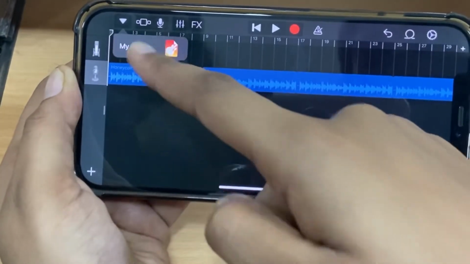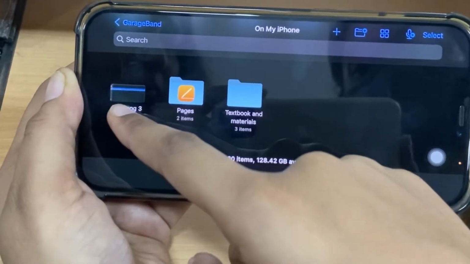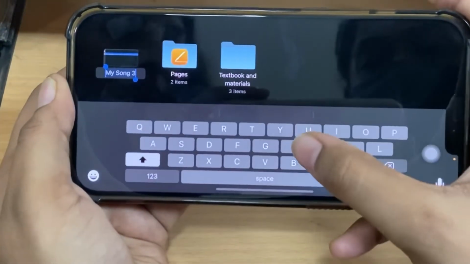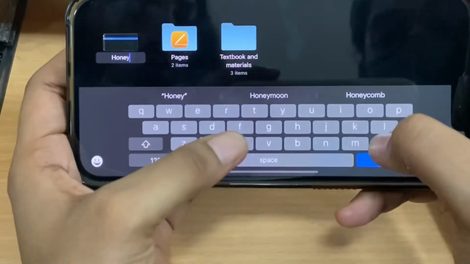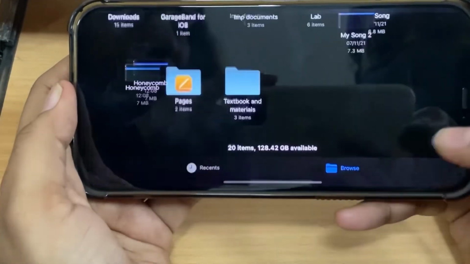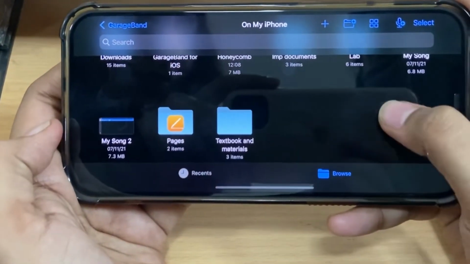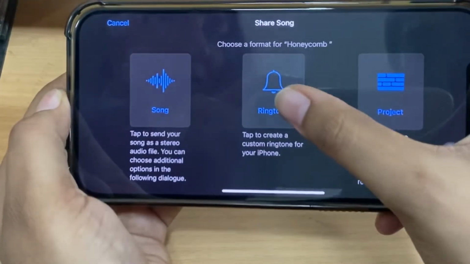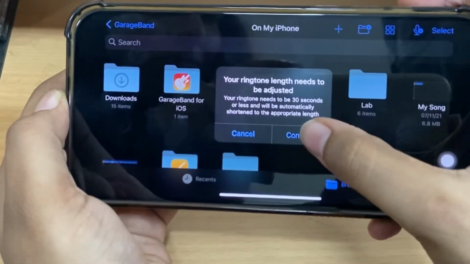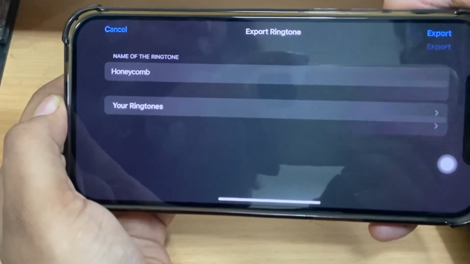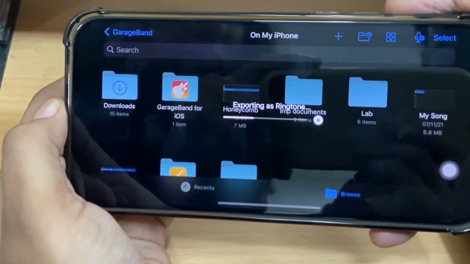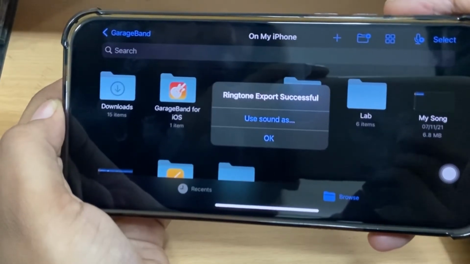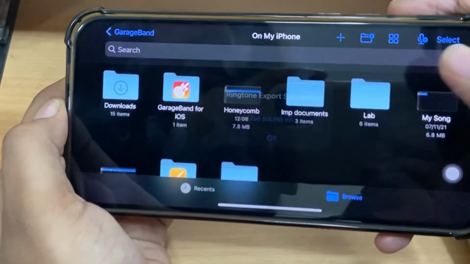Tap on the top left icon and save the song. You can also choose to rename it to the name of your choice. Now I'm going to long press on it, tap on share and set it as a ringtone. Once you're done with the export, you can choose to set it as your standard ringtone.